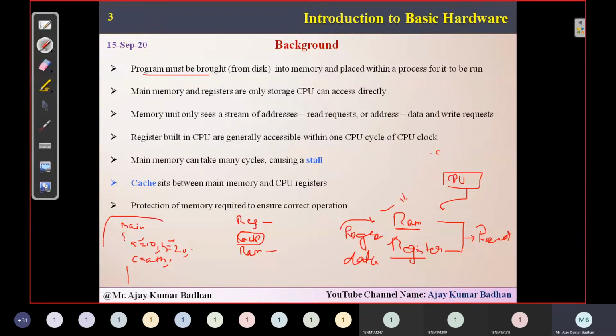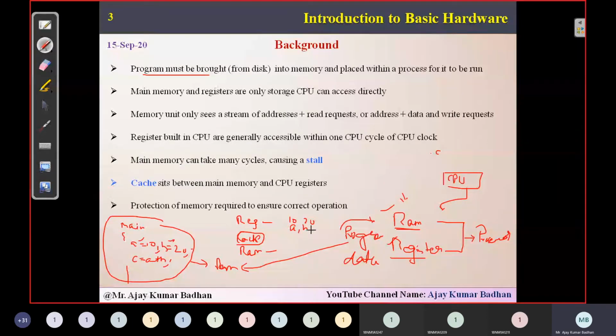So whenever we are executing this program, the program should be present in your RAM. What about the data here? The data is nothing but the variables A and B. A consists of 10, B consists of 20. That is what we mean by data.